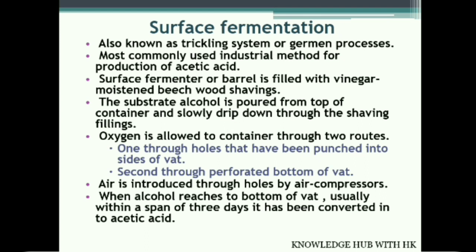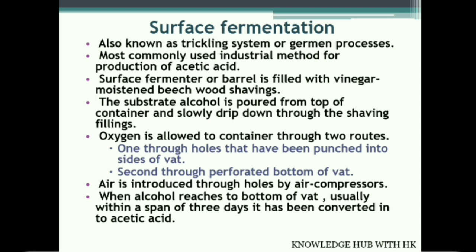Surface fermentation. Since the Orleans method is very slow, this method is widely used in industries for the production of acetic acid. In this method, the container is filled with wood shavings or wood chips, and then the substrate, that is alcohol, is poured from the top of the container, which slowly drips down through the wood shaving filling. Then oxygen is supplied into the container by two routes. First is through holes that have been created in the sides of the vat or container. The second is oxygen is allowed from the bottom of the container.